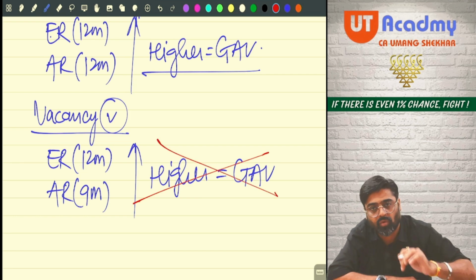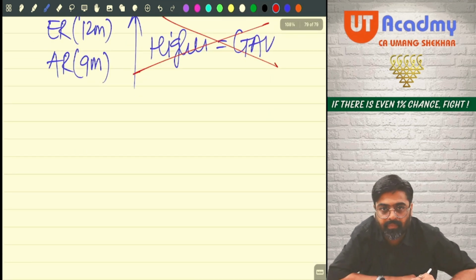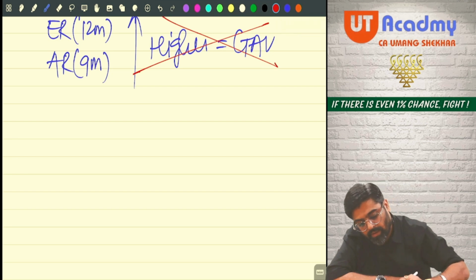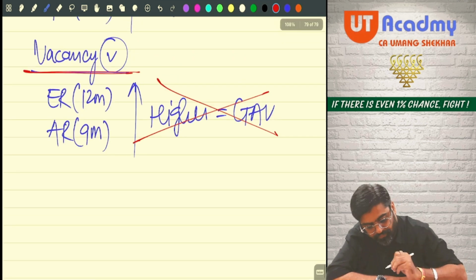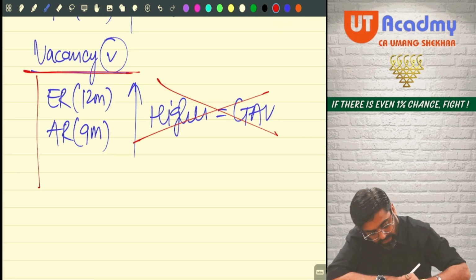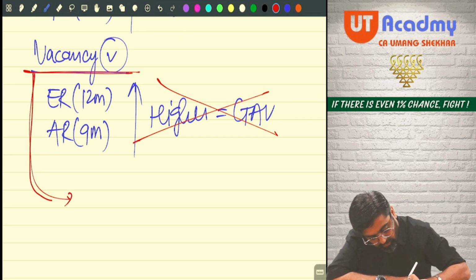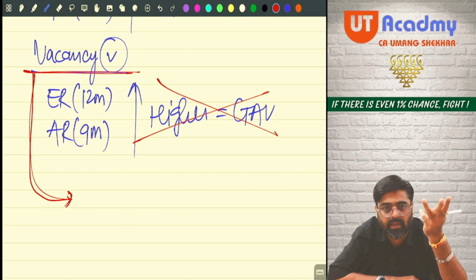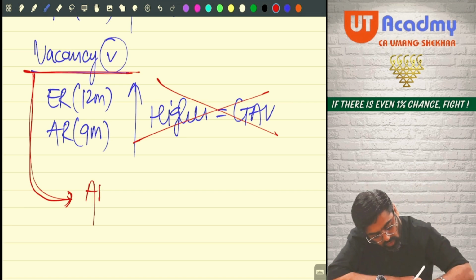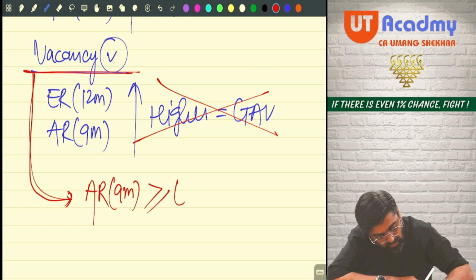So what I have to do, please pay attention over here. See, if vacancy is there, you first check. Even if there is a vacancy in the property, in our case, there was 3 months vacancy, even if there is a vacancy of 3 months, the actual rent for 9 months, can it be greater than or equal to expected rent? Come on, tell me.